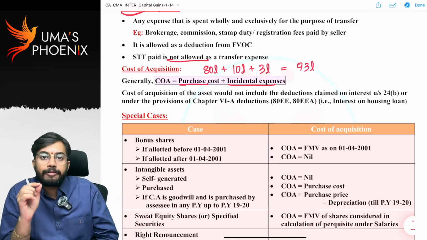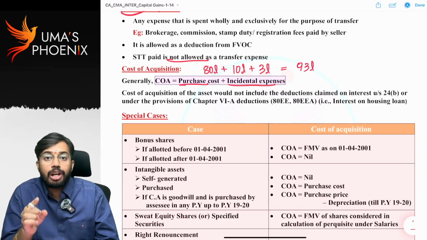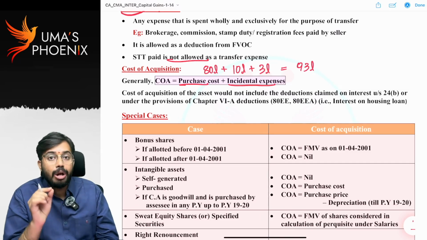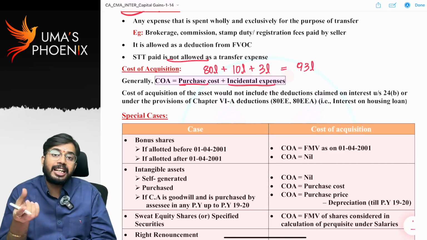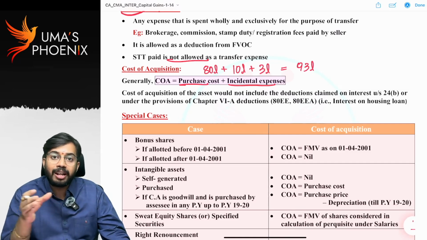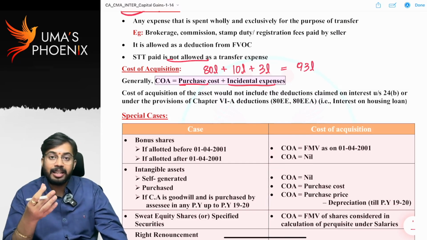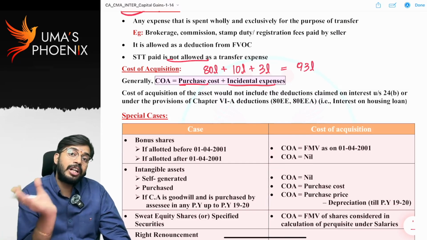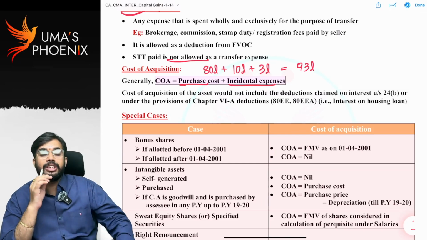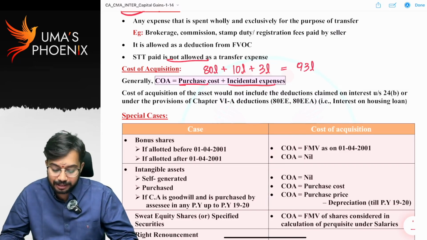So for the purpose of calculation of capital gains, cost of land is not 80 lakhs, cost of land is 93 lakhs. So cost of acquisition is equal to purchase cost plus incidental expenses. See, till the asset is put to use, whatever the expenses that are incurred with regard to that capital asset, incidental expenses, they are also required to be added to the cost of the asset. So cost of acquisition is equal to purchase cost plus incidental expenses.